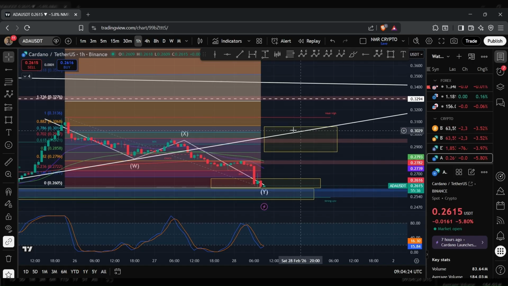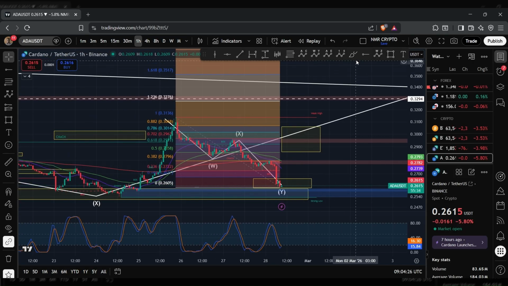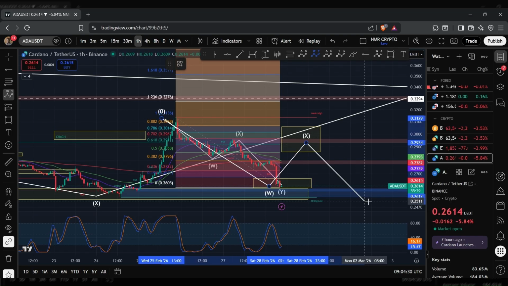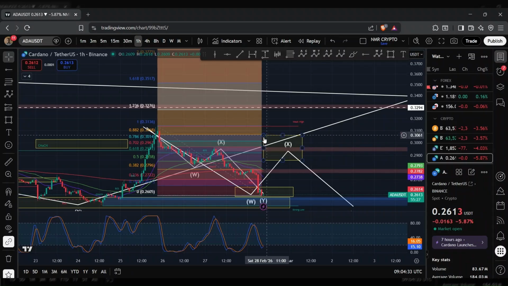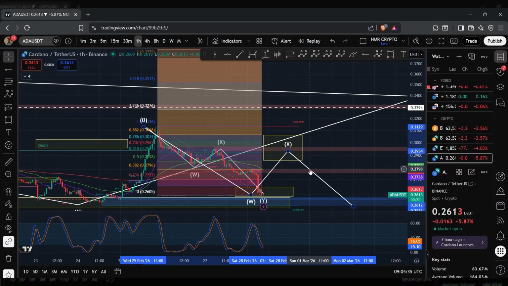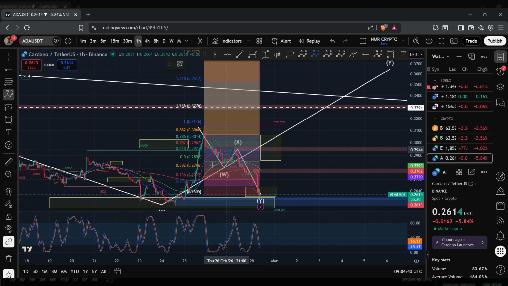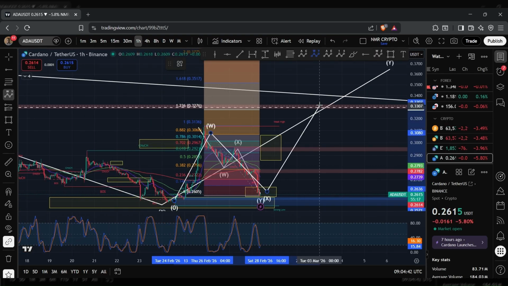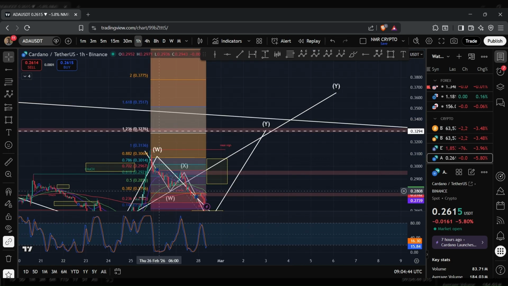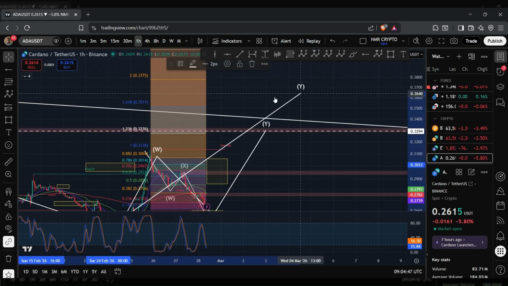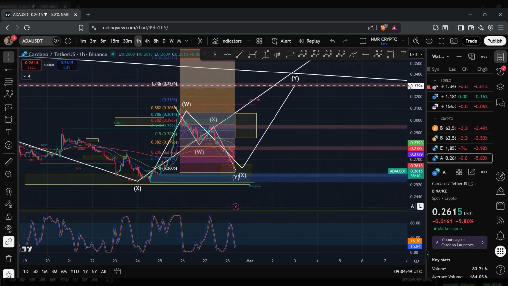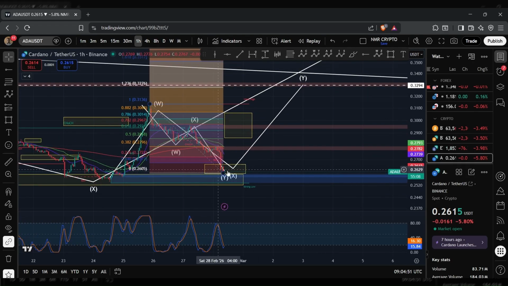Now, if the price of ADA was to get rejected within this range, again, that would further confirm that we're bearish, and what we could have forming is a deeper correction made up of a bigger WXY structure. However, if we were to exceed this range, that would confirm that we're bullish rather, and what would be forming is a bigger WXY structure to the upside, and this structure would then form this Y wave here. And so, yeah, two key regions to be keeping in mind will be this one here and this one here, if we were to find support within this range.